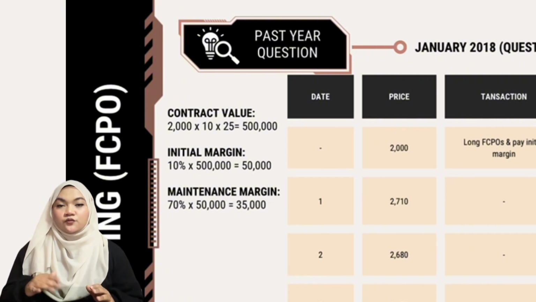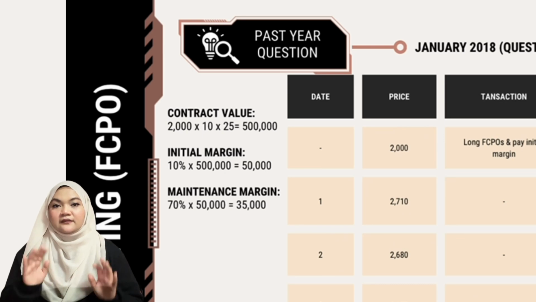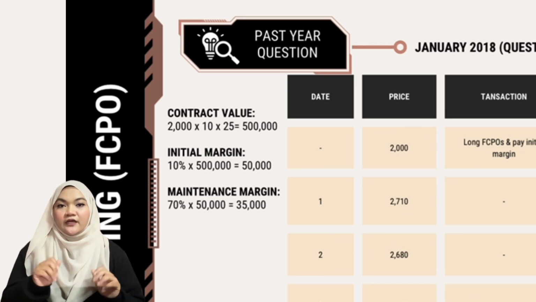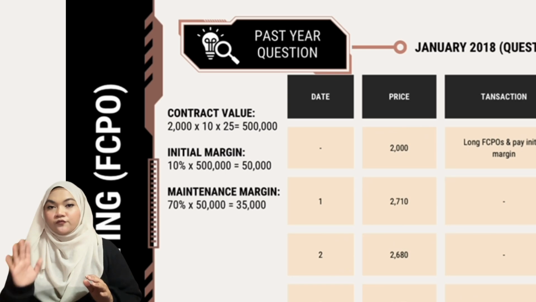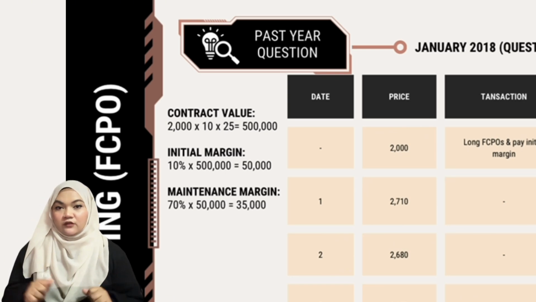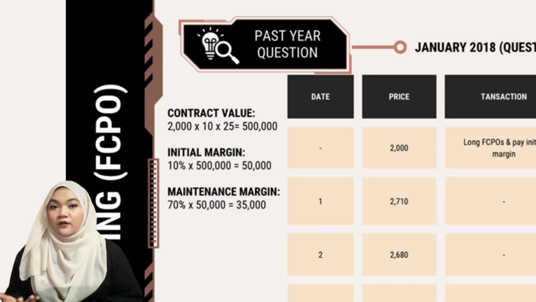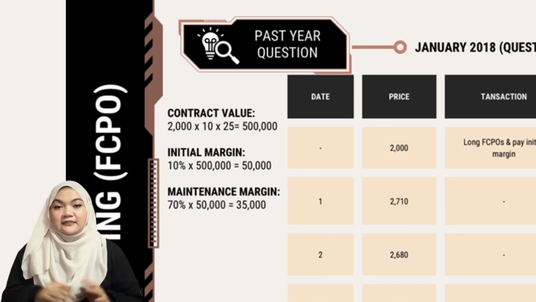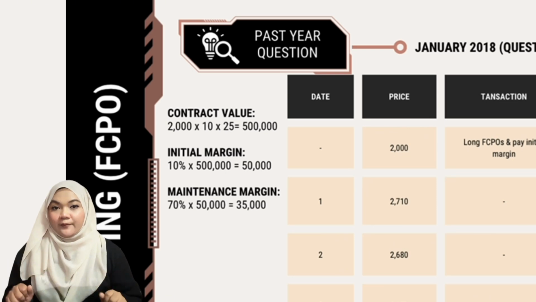Next, we need to find the initial margin, where 10% times 500,000 is equal to 50,000. Last but not least, we need to calculate the maintenance margin of 70% times 50,000, which is equal to 35,000.